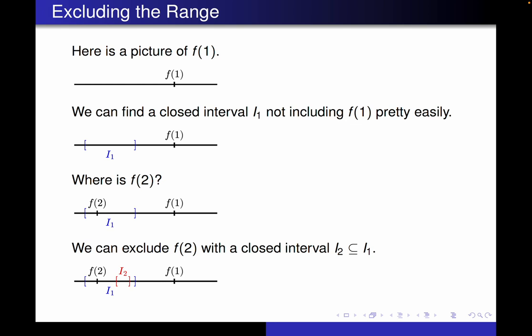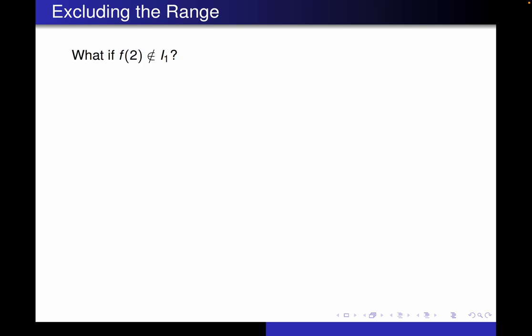And even though that interval is a lot smaller than I1, it still contains infinitely many numbers. So it still contains a ton of numbers. So that is what happens if f2 is in I1.